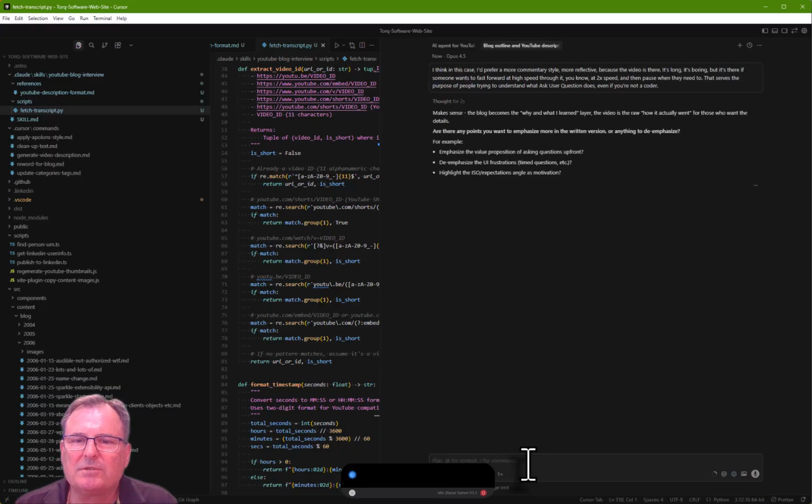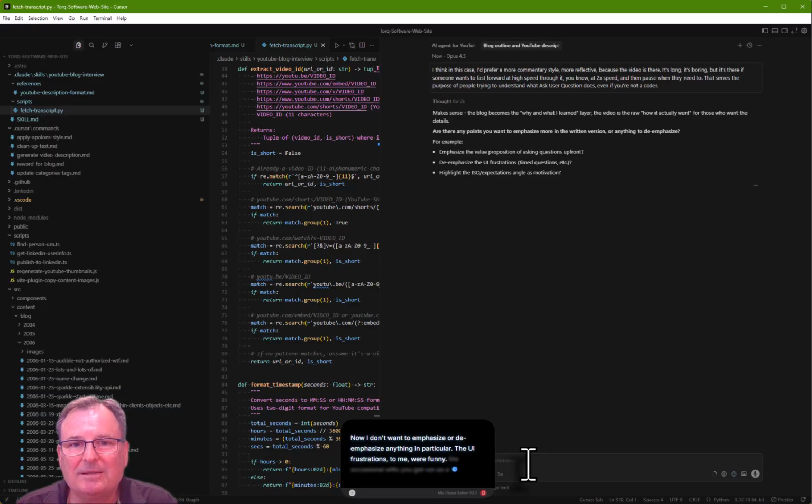Now, I don't want to emphasize or de-emphasize anything particular. The UI frustrations, to me, were funny. It's the occasional WTFs you get as a developer. Maybe some swearing was in there. I apologise up front, but it was just my immediate reaction. So no specific emphasis or de-emphasis.